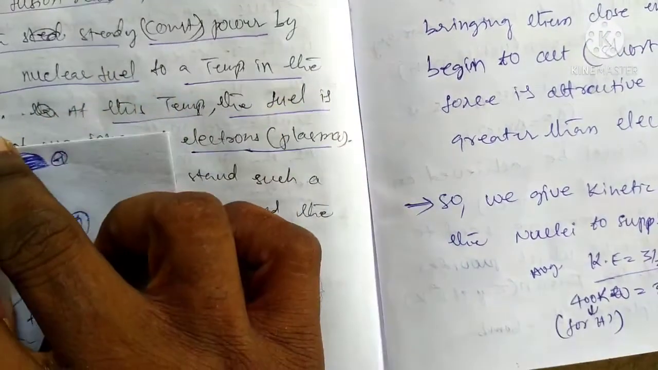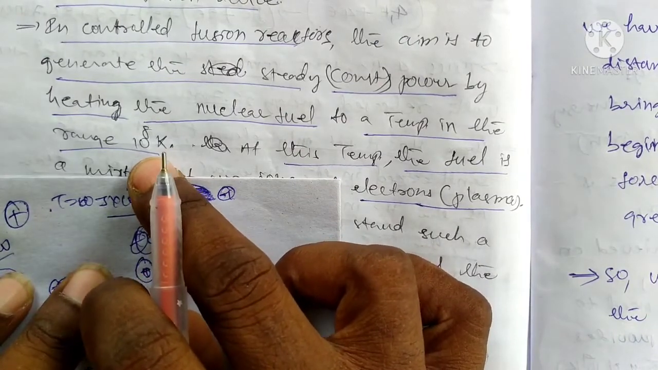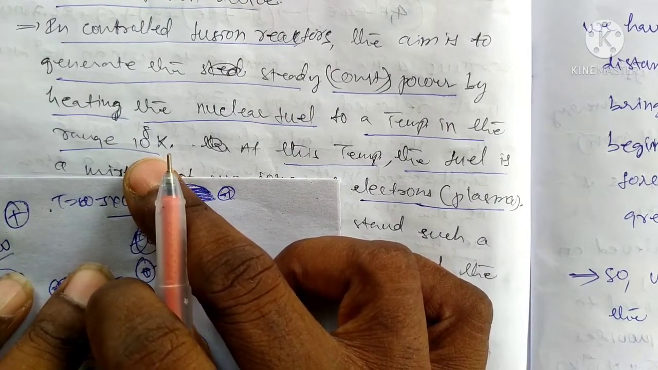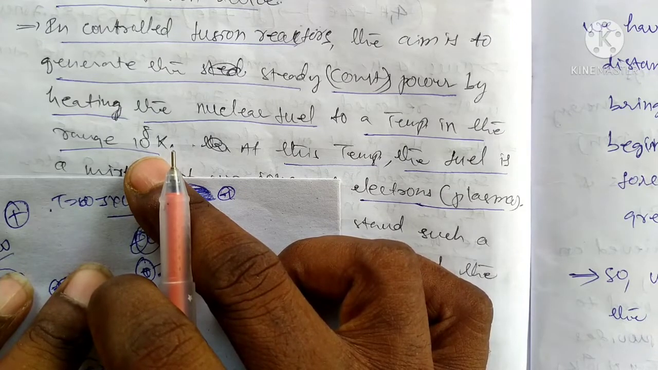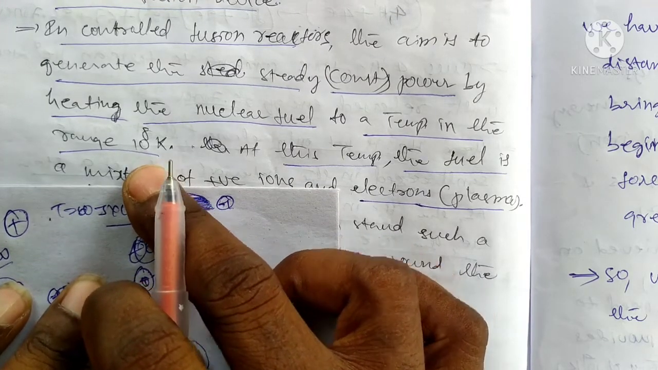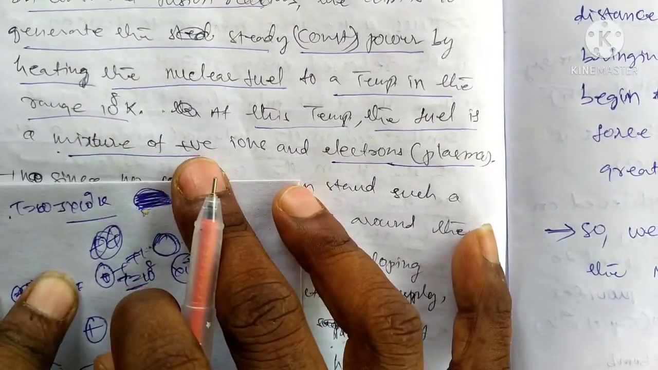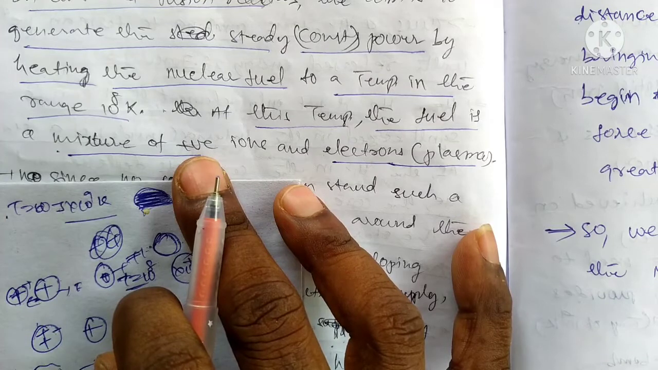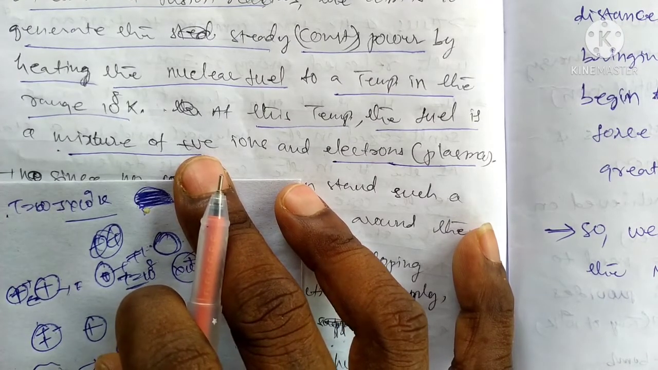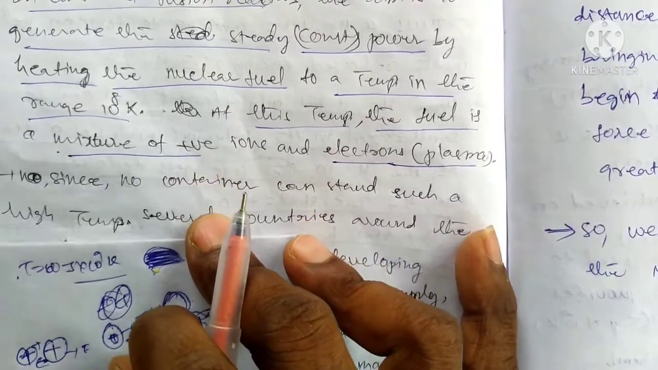You can heat the nucleus up to around 10 to the power of 8 kelvins. Nuclear fission can produce power at a temperature around 10 to the power of 8. At this temperature, the fuel is mixed. That means positive and negative charges can be mixed and ionized. That means plasma state, where free electrons appear. The state is called plasma state.